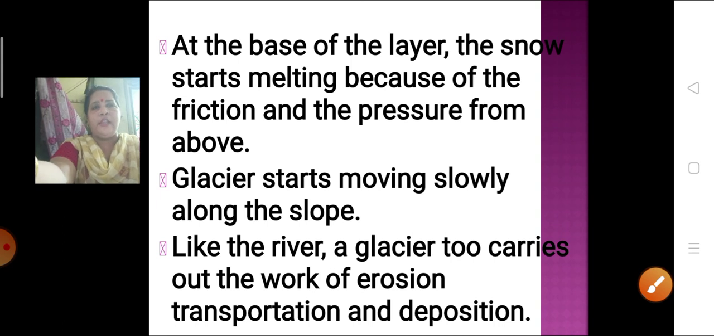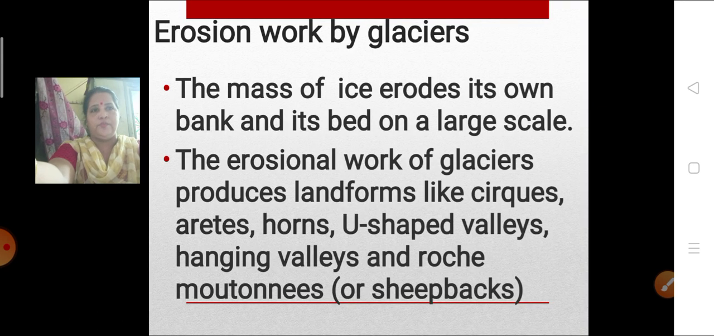At the base of the layer, the snow starts melting because of the friction and the pressure which is coming from above. I told you the snow starts moving. When it starts moving along the slope, like the river, a glacier also carries whatever comes in its way. Because of that, the glacier also carries out the work of erosion, transportation, and deposition.